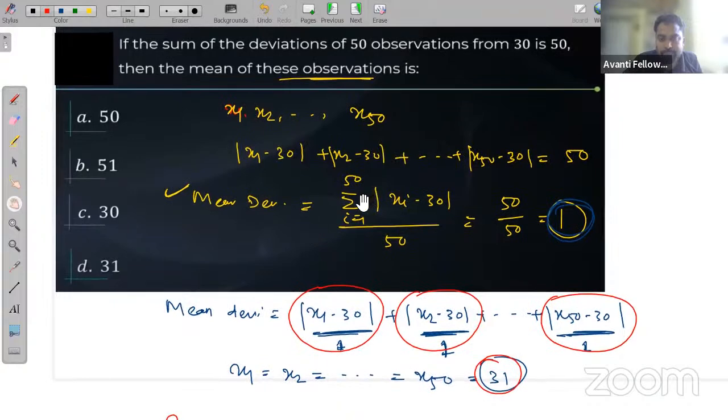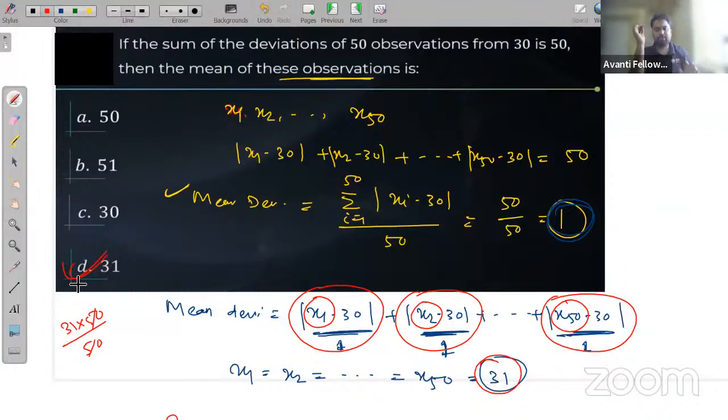If x1 is 31, x2 is 31, up to x50 is 31, then 31 plus 31 up to 50 times is 31 into 50, upon 50. So the answer will be 31. So the mean will be 31.